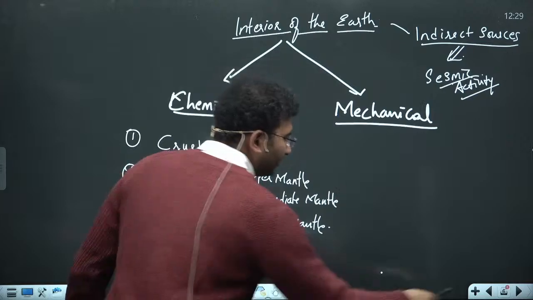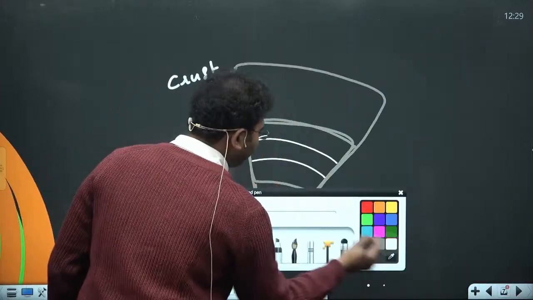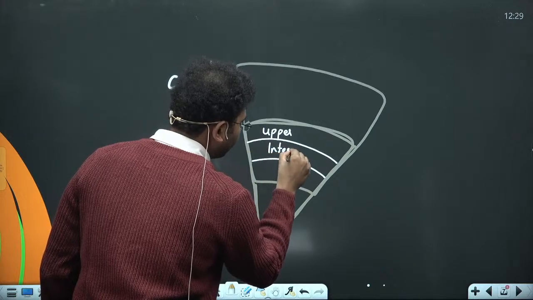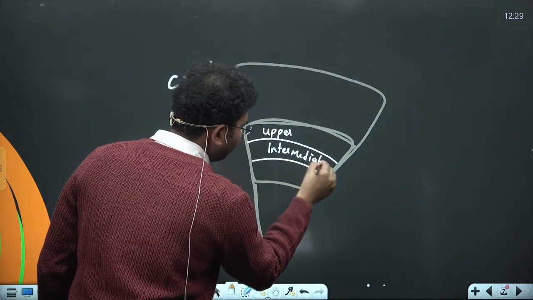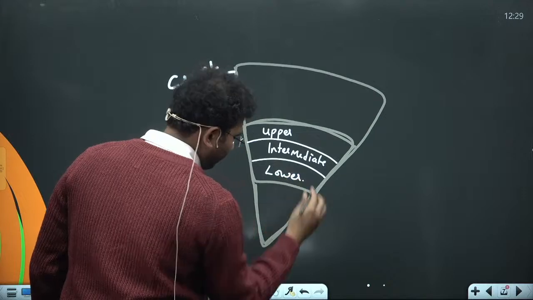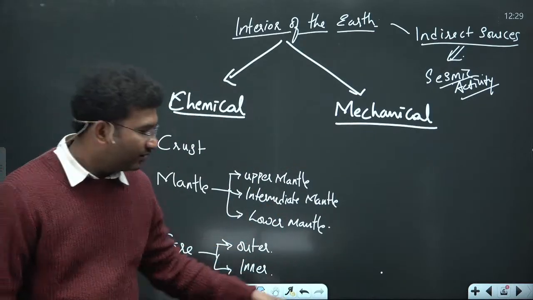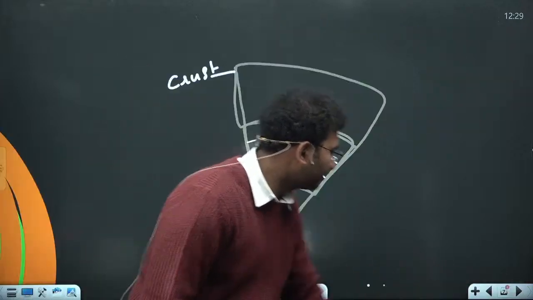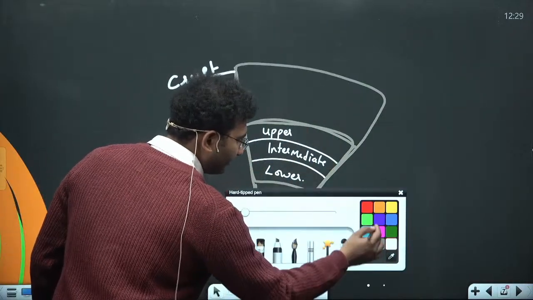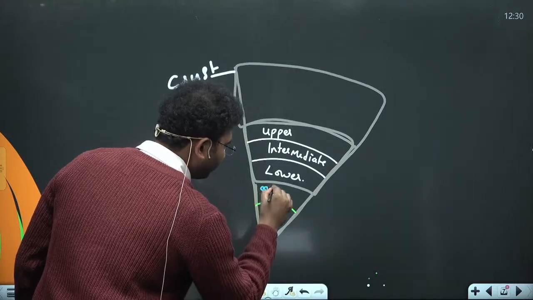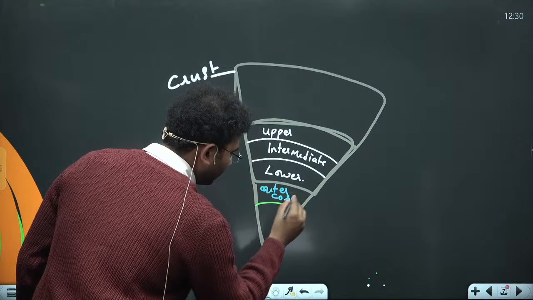So let's try to divide this upper, intermediate and lower mantle, and you further have divisions on the basis of outer core and inner core. So मैं outer core and inner core को भी divide करता हूं. ये है आपका outer core and inner core.